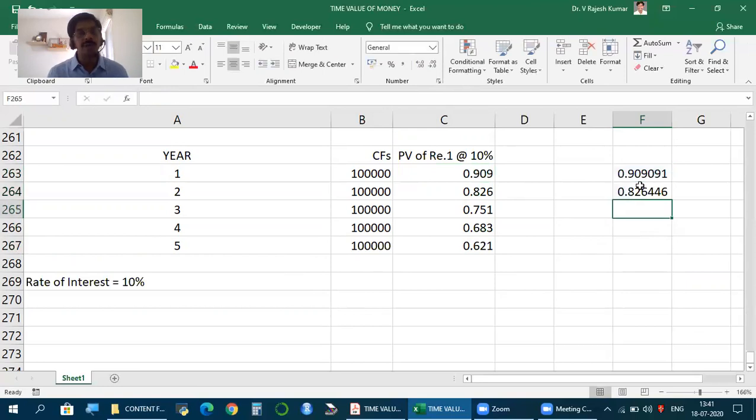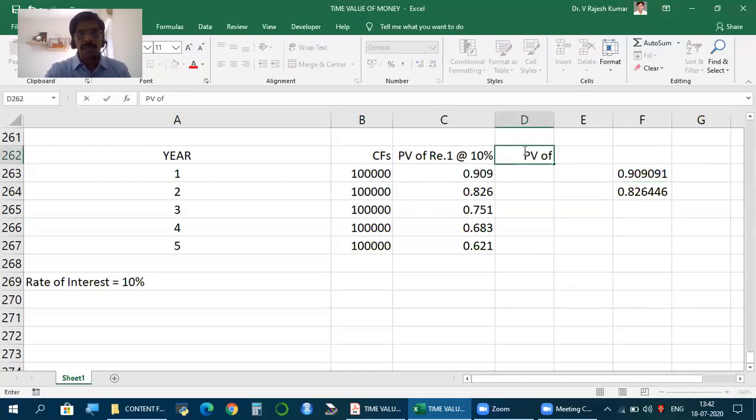This you divide by 1.1. But while writing, you can write only the first 3 or 4 digits. But while calculating, you don't take only this and do the calculation. Whatever you have got in the calculator, just keep dividing that. So as I mentioned, just keep pressing equal to. Now, this is the present value of 1 rupee received at the end of year 1, year 2. So I can now calculate the present value of cash flows. So this into this.